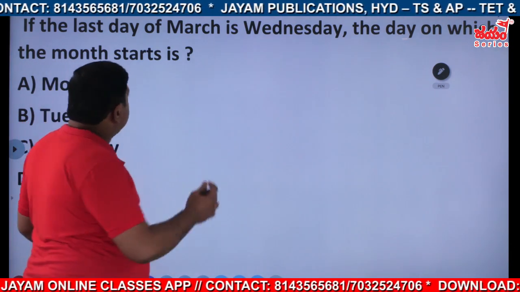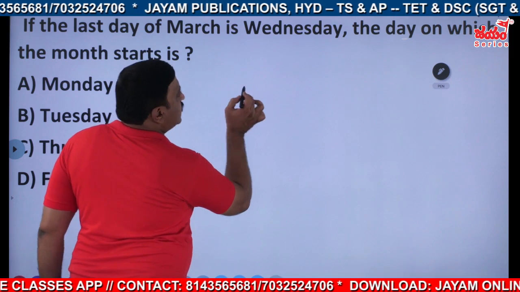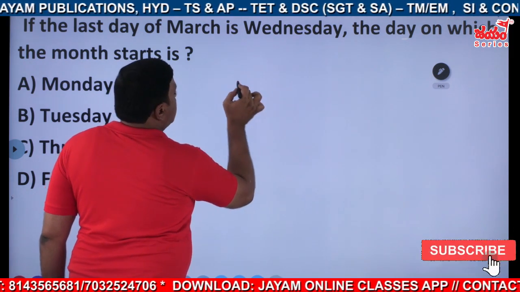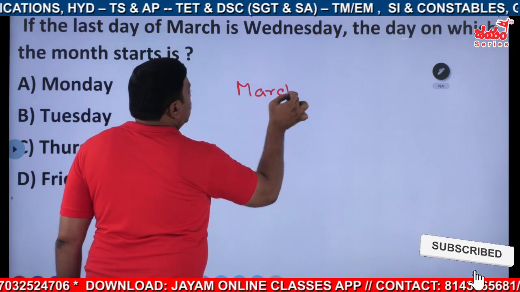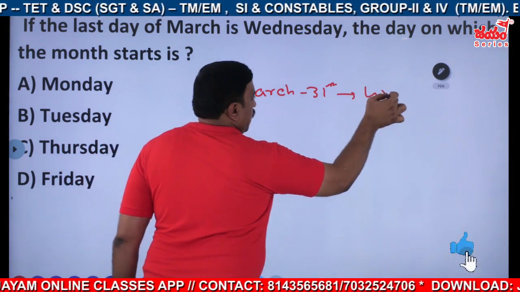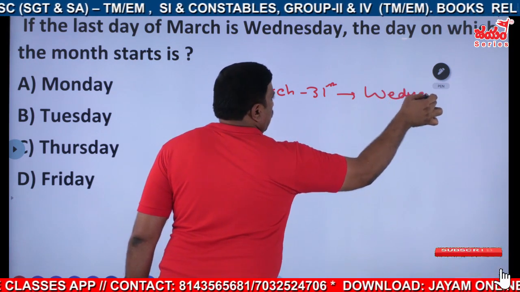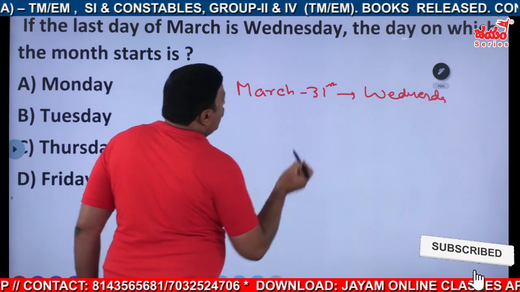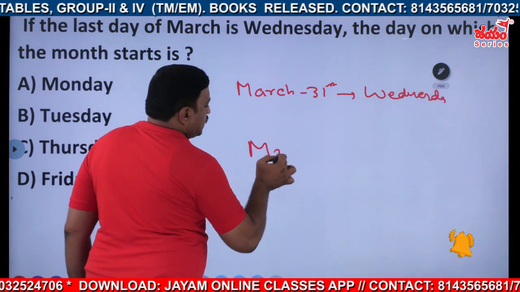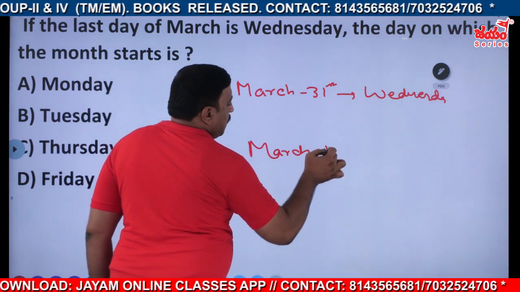But we do this one, just like this one. See this one? First of all, the last day, March 31st, falls on which day? It is Wednesday. Right? From here, we'll go back. How many days are there? We have to go back to March 1st.